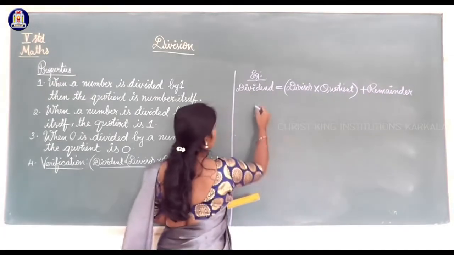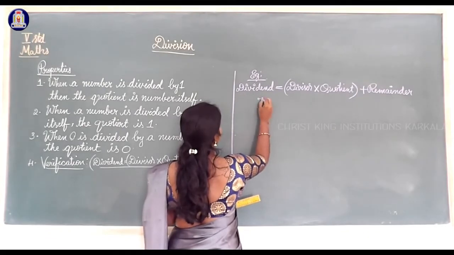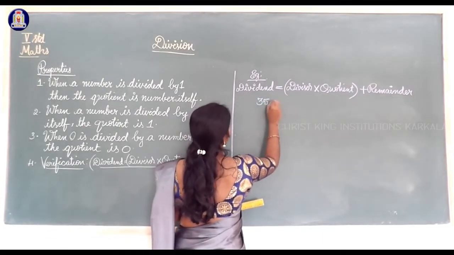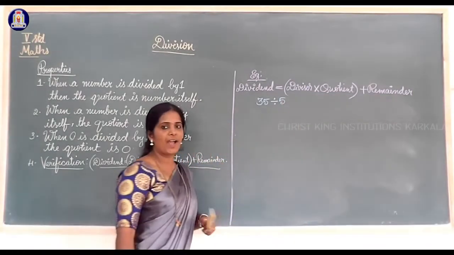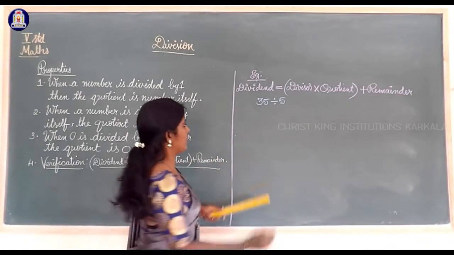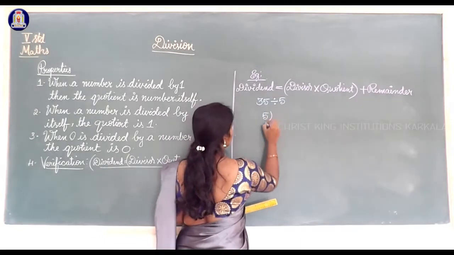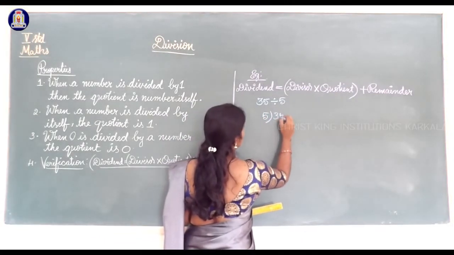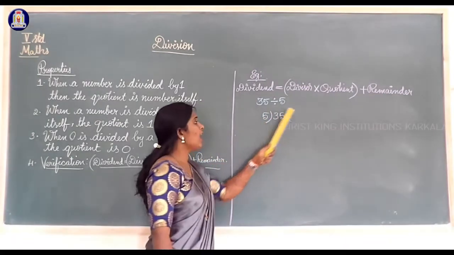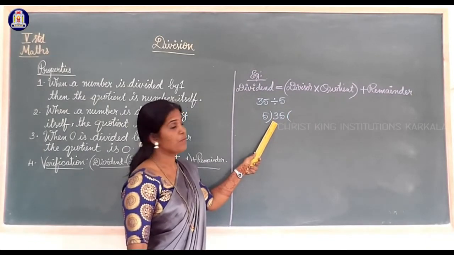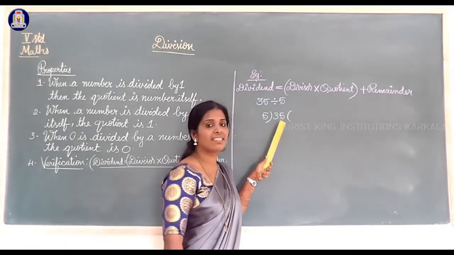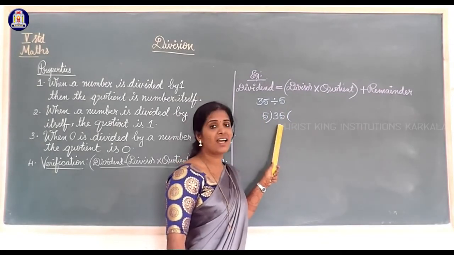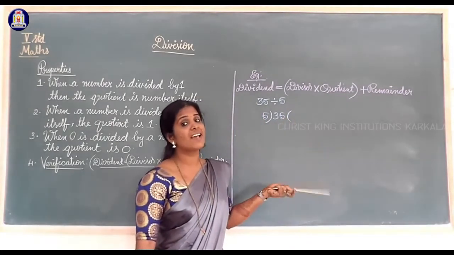Okay, example I will show you. 35 divided by 5. Here we must use the 5 tables. 5 how much are 35? 5 5s are 25. 5 6s are 30. 5 7s are 35. 5 8s are 40.